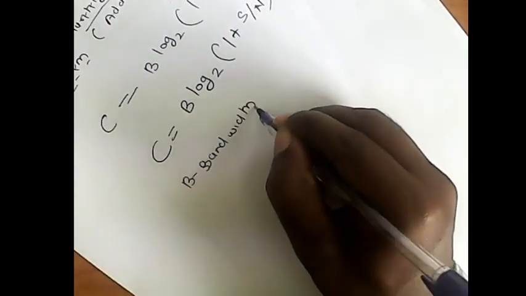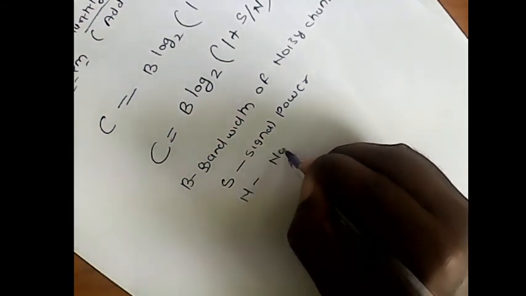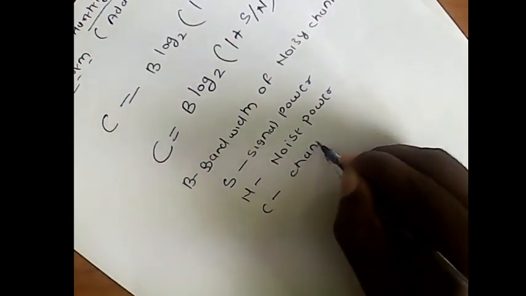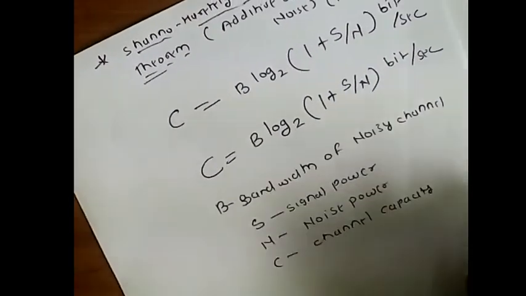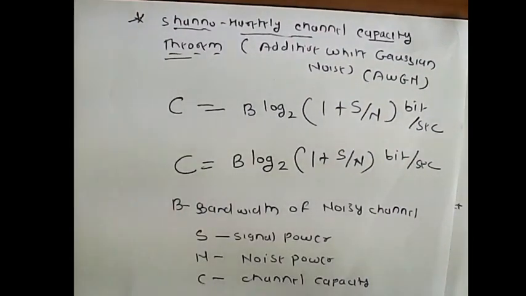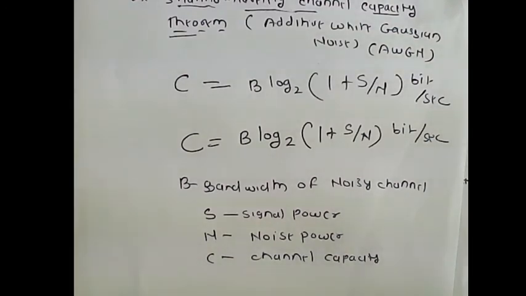So this is the equation according to the Shannon-Hartley theorem for the channel capacity when noise is present, where we have considered additive white Gaussian noise.